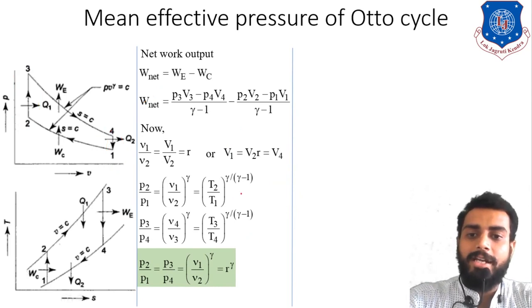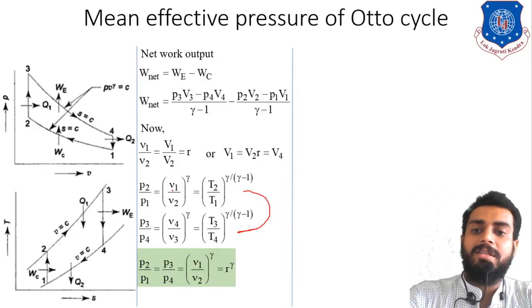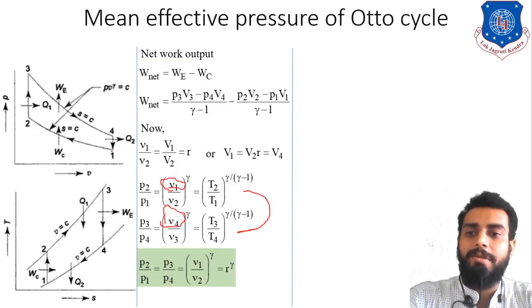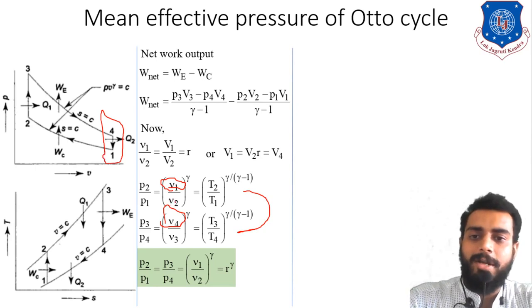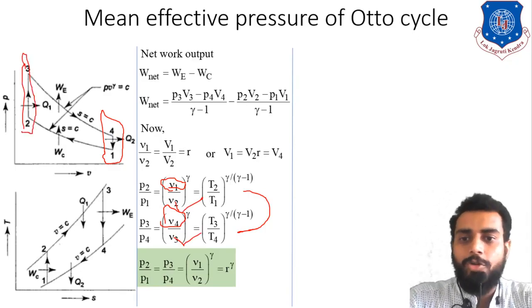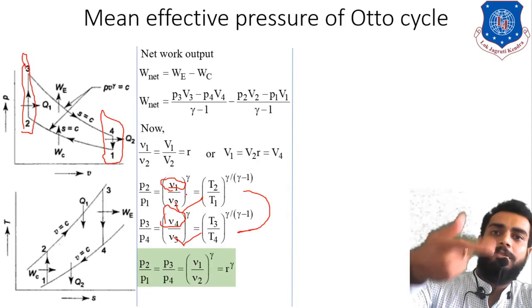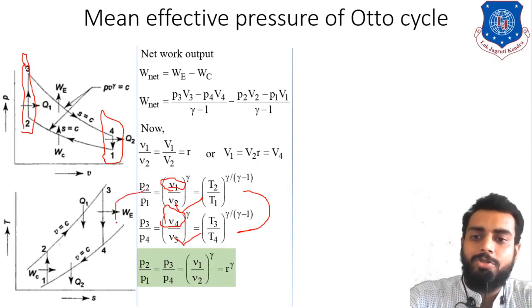You can observe that if you compare these two equations, see over here, this and this equation, then what will happen? See over here, V1 is equal to V4, right? Because in the PV diagram you can appreciate that V1 is equal to V4, same volume. In the same way, observe the denominator, V2 is equal to V3. Observe the PV diagram again, see here, 2 and 3 are also the same volume, right? So you can say that the ratio of V1 and V2 is equal to the ratio of V4 and V3, right? So you can compare these two ratios also.